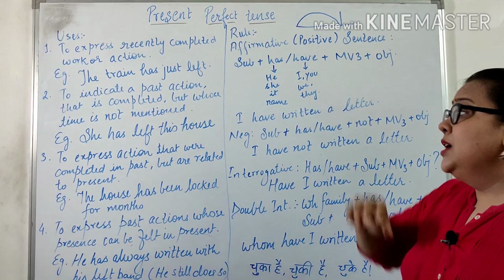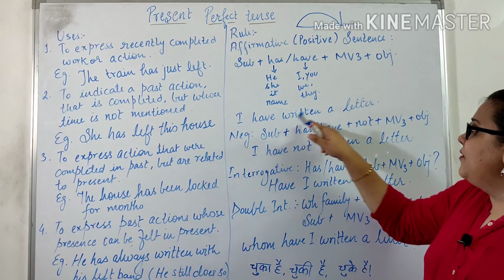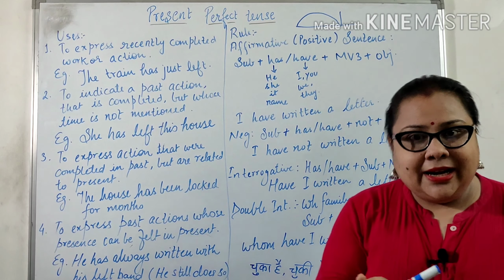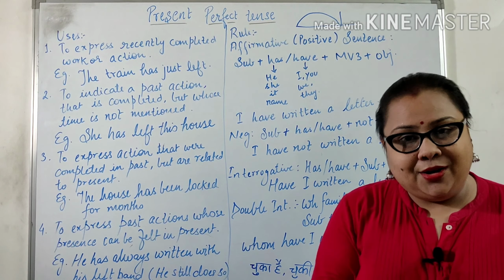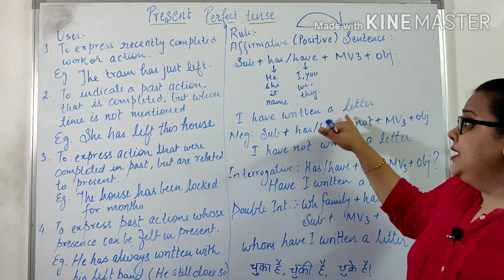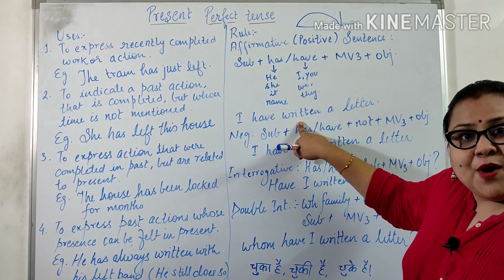And then object. So I'll take an example. I have written a letter. That means I am done with writing a letter, no? So I have written a letter. If I talk in Hindi, so मैं letter लिख चुकी हूँ, चुका हूँ, चुके हैं. So guys, I have written a letter. See, written is the third form of write.